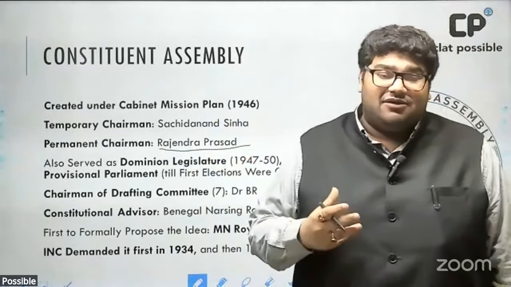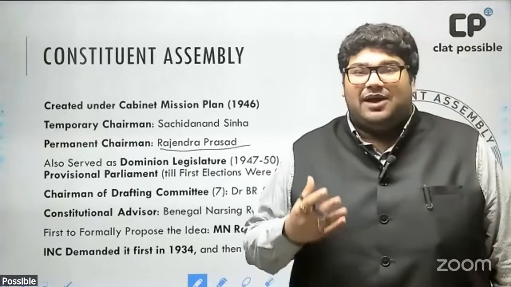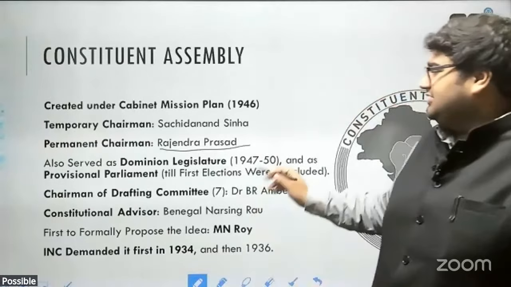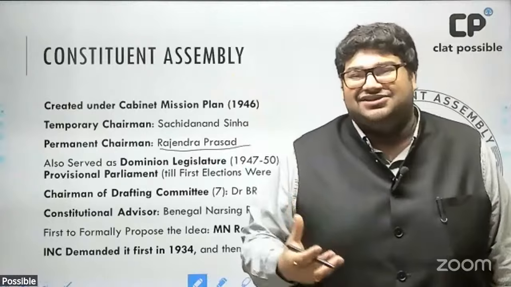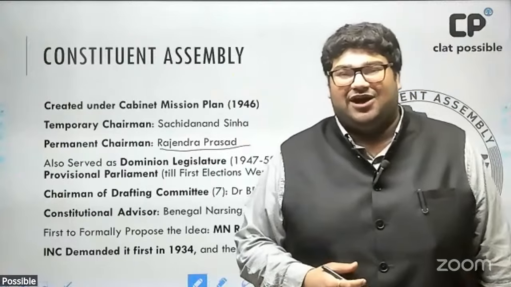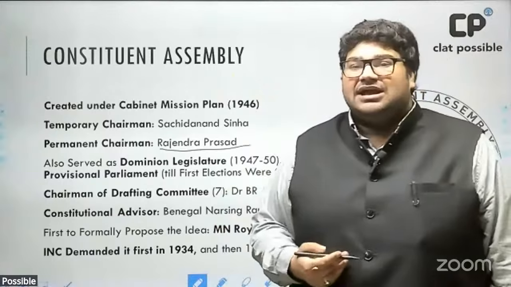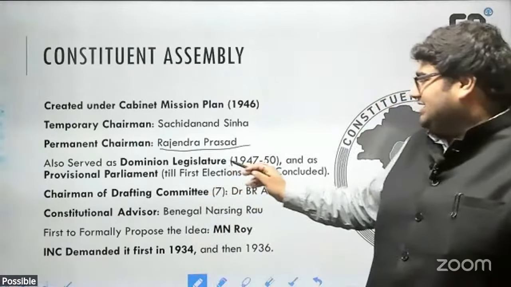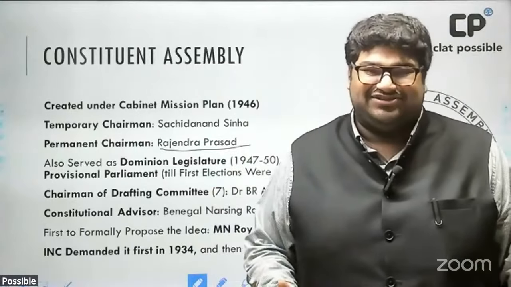Okay. Now, the Constituent Assembly actually served several roles. At the beginning, the Constituent Assembly primarily functioned with the task of drafting a constitution for the soon to be independent country of India. However, from 1947 to 50, it also served as the Dominion legislature, right?